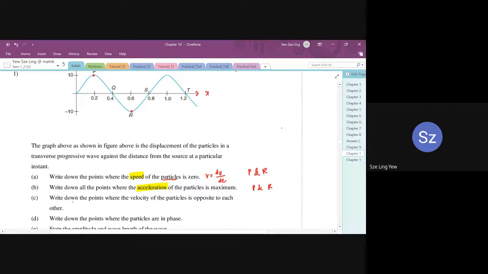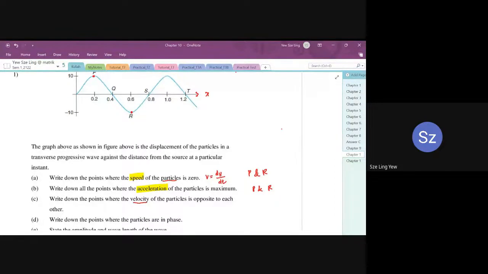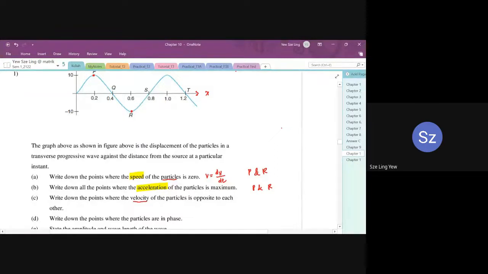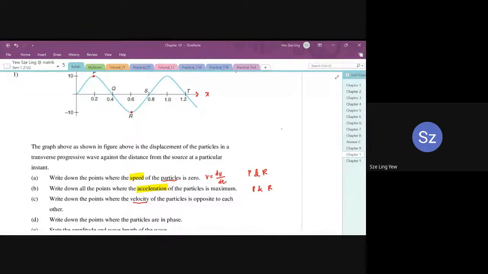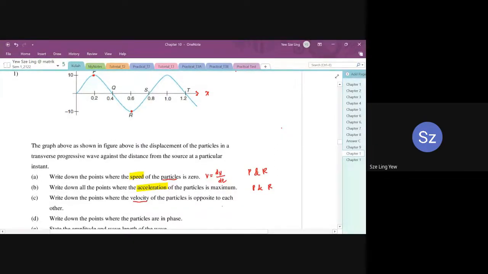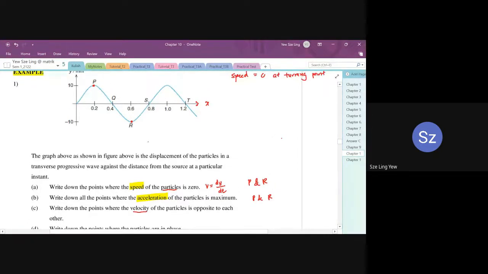Write down the point where the velocity of particle is opposite to each other. Okay, where the velocity of particle is opposite to each other. So point P and point R velocity is equal to 0.